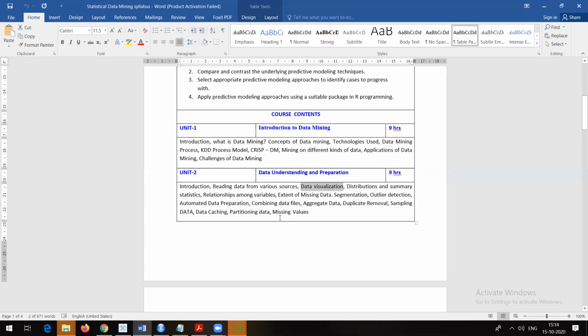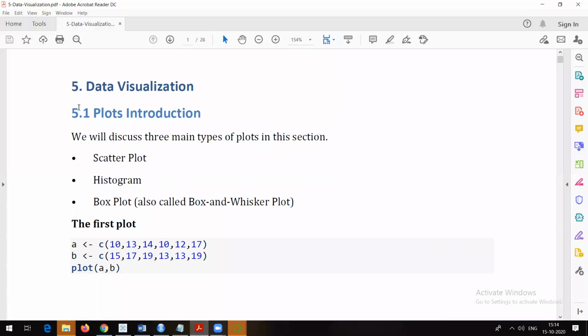So whenever we talk about data visualization, obviously there are different plots which are going to come into picture, different figures which are going to come into picture. Okay, so for example, this particular topic we'll talk about with the help of these plots: scatter plot, histogram, and box plot.